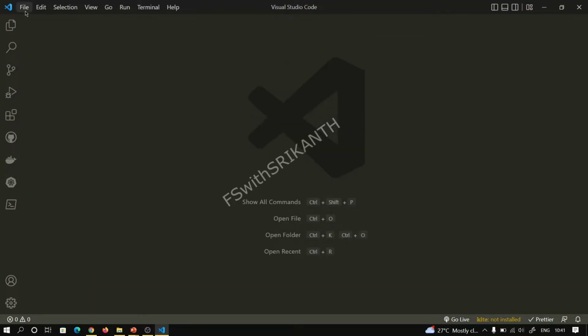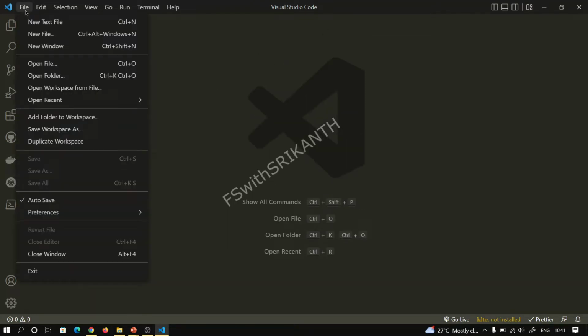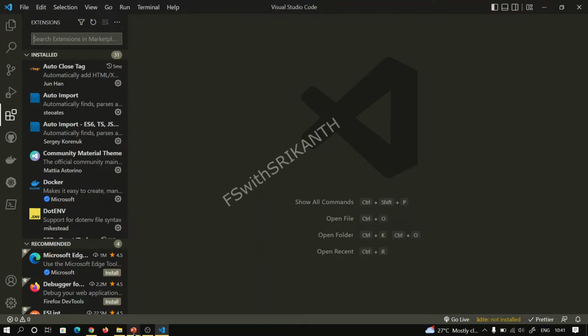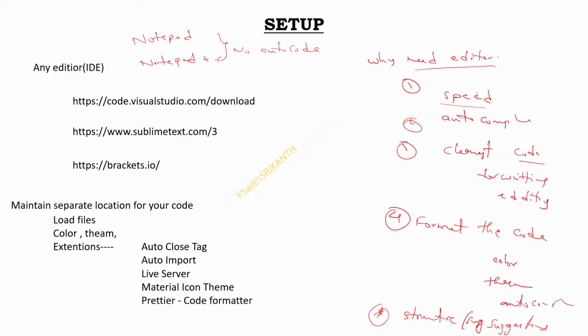And what extensions do you require? The core extensions, and how we can configure them. First of all, I installed Auto Rename Tag. I want to show something here. I was using Auto Close Tag, Auto Import, Live Server, Material Icon Theme and Prettier code formatter. These all give some facilities. Auto Close Tag is when you open a particular tag, it automatically generates the closing tag. And with Live Server, every time we do not need to refresh our code, like Material Icon. So there are some differences, just observe here.